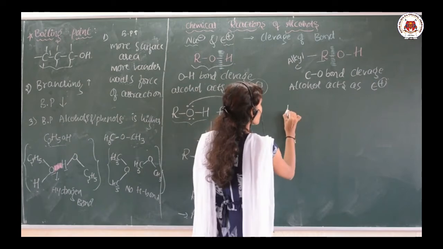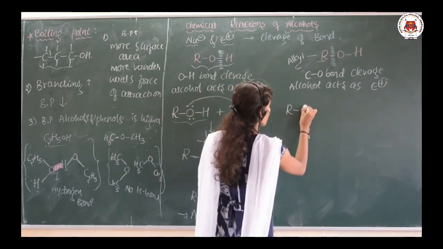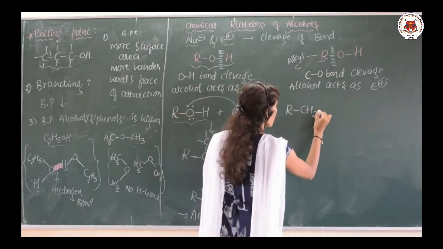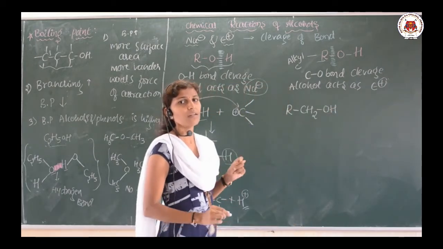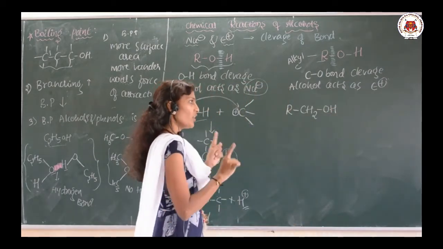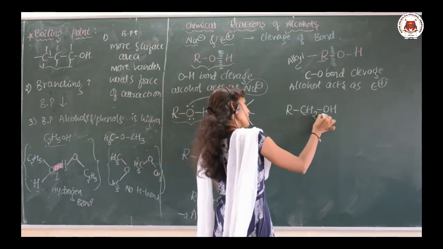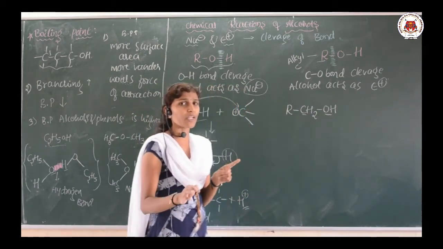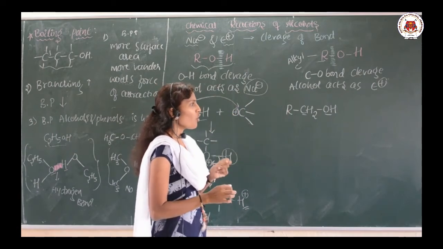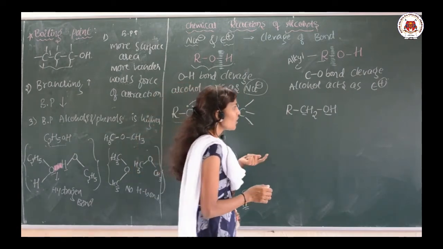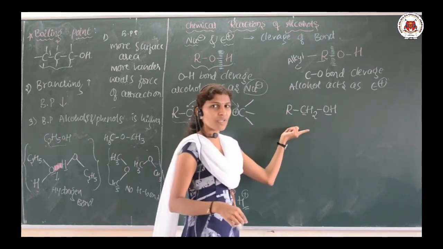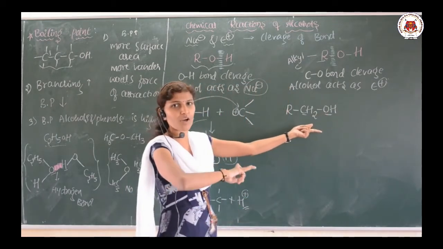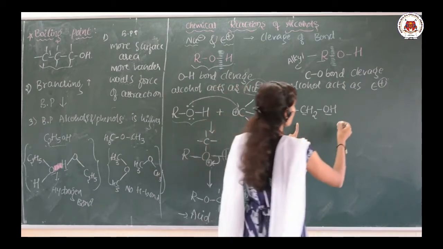Let me take a general format like this, RCH2OH. This is the alcohol. What is our intention? I want to break the bond between this carbon and oxygen. As I said, it acts as an electrophile, which means a nucleophile must attack it.